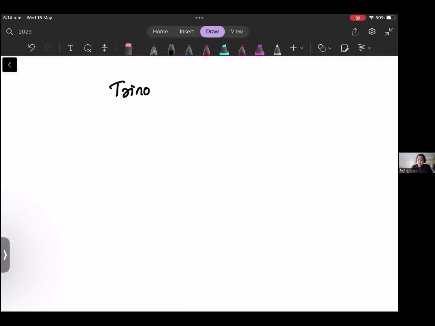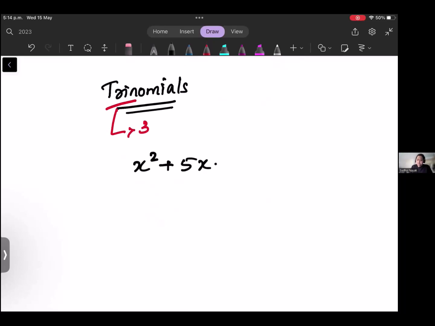And then you have trinomials. Again, I'm saying if you don't know any topic, just write it down. As and when I write, you just write it down so that you should be able to learn it better. Quadratic trinomials. Tri means 3. So x square plus 5x plus 6 is equal to 0. This is called a trinomial. So trinomial, how do we simplify?